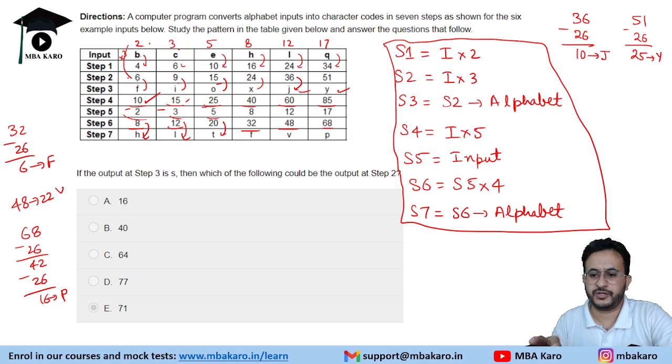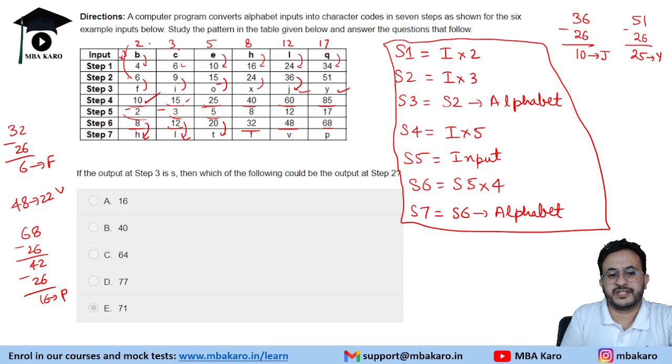Now if you have understood the logic, we can easily solve all the questions. So the first question is, if the output at step 3 is S, which of the following could be the output at step 2? Step 3 is step 2 into alphabet. Okay, so step 3 is S.